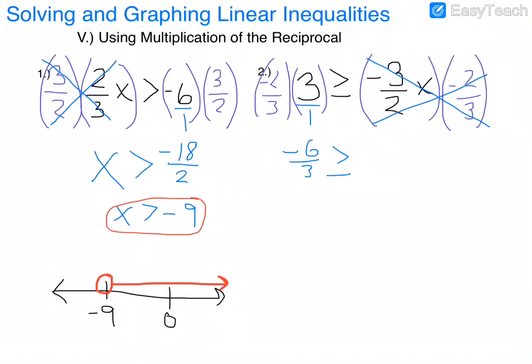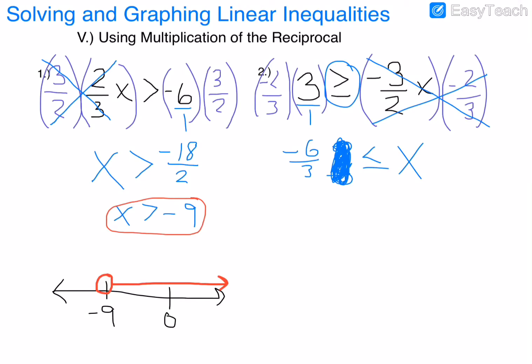The one mistake I did make, I got to go back, is I was supposed to circle this. Since I'm multiplying both sides by -2/3, I should have flipped this symbol. I caught myself a little bit too late, and I don't want to re-record. So, simple mistake. I'm going to cross this out and scribble it out, just like you guys can if you mess up. And we're going to get x on this side.